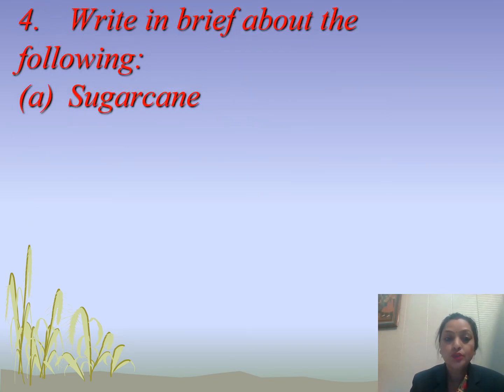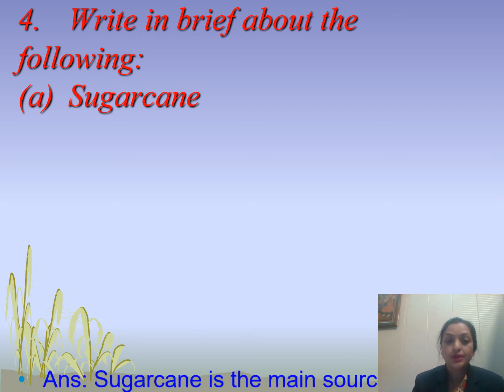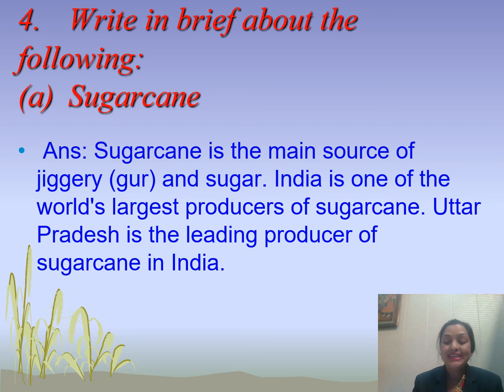Now students, the fourth question is write in brief about the following. The first part is sugarcane. So we have to give a brief about this sugarcane cash crop. Basically sugarcane is the cash crop and sugarcane is the main source of jaggery, that is gud, and sugar. Most of the sugarcane goes to the sugar mill as a raw material for the processed material,